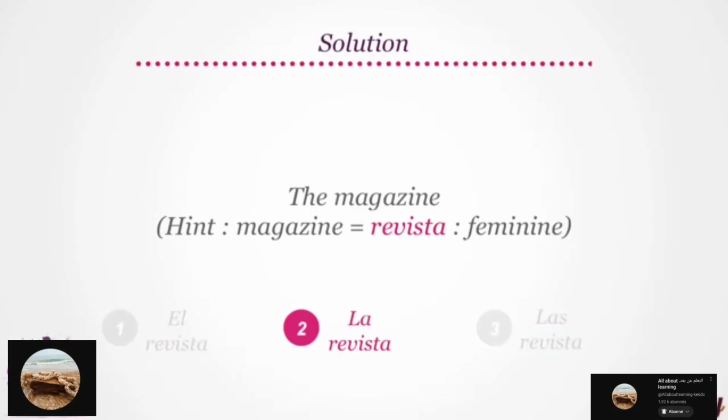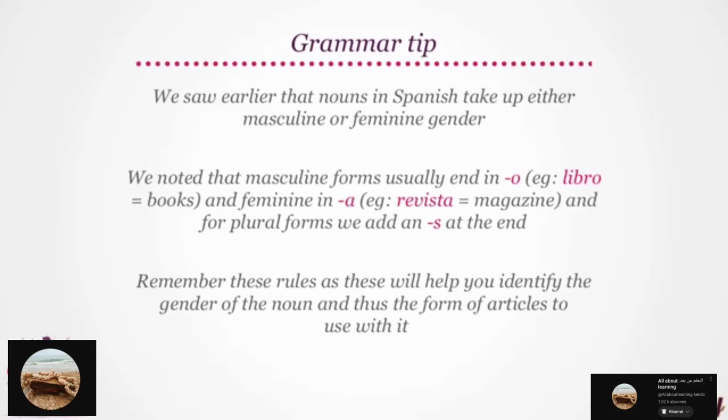The magazine becomes la revista. Since revista is feminine and singular, we use la. Great! We saw earlier that nouns in Spanish take up either masculine or feminine gender. We noted that masculine forms usually end in o, for example, libro or book, and feminine in a, for example, revista or magazine. And for plural forms, we add an s at the end. Remember these rules, as these will help you identify the gender of the noun and thus the form of the articles to use with it.